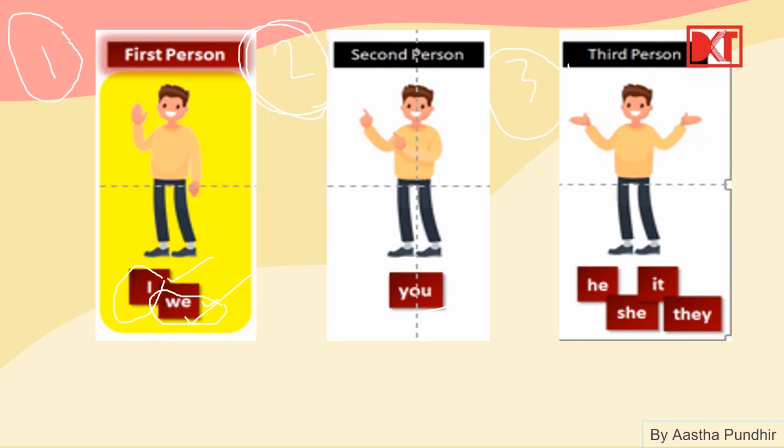For example, अगर मैं और आप बात कर रहे हैं, this is me and this is you, and both of us are talking about another person who is not here. तो हम उसके बारे में बात करेंगे third person में. जैसे he is going to the mall today, or she did not come to school today. It is a good movie. They arrived in the morning. So इसमें doer कौन है? Doer is a third person. He, she, it, they, all these.